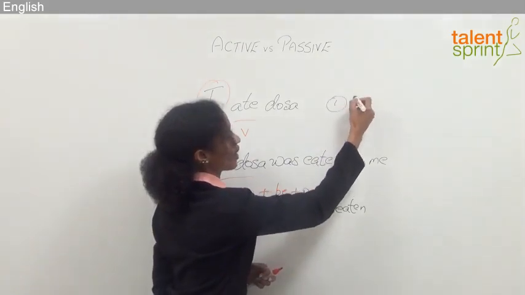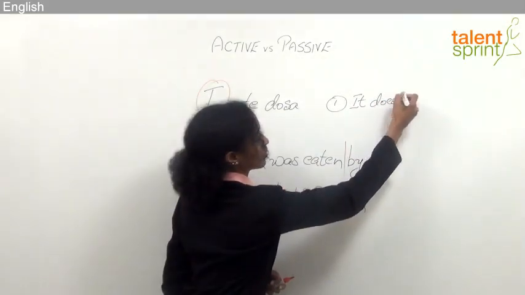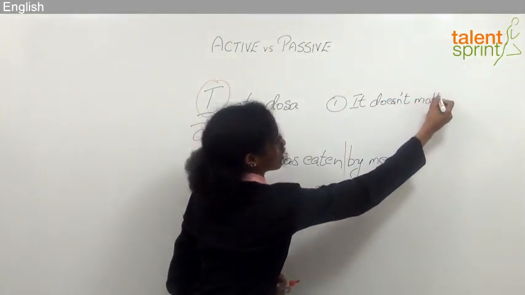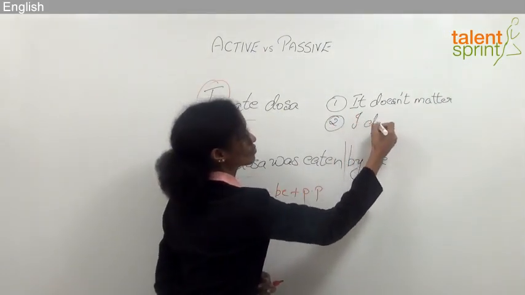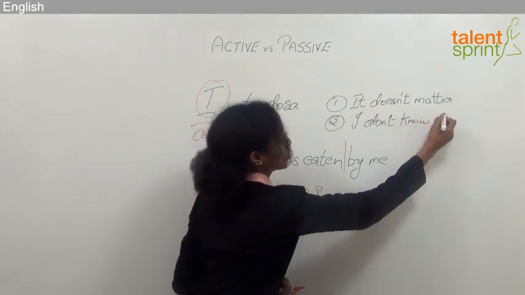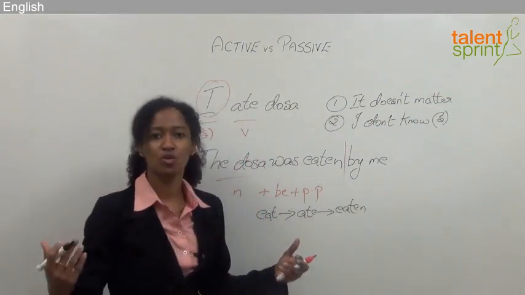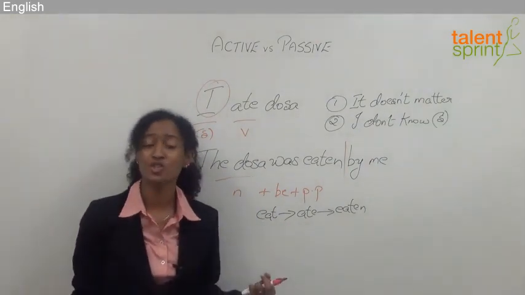So, two instances where I use the passive. One is it doesn't matter. And two is I don't know who the subject is or who did the action. Okay, for example, my phone was stolen.